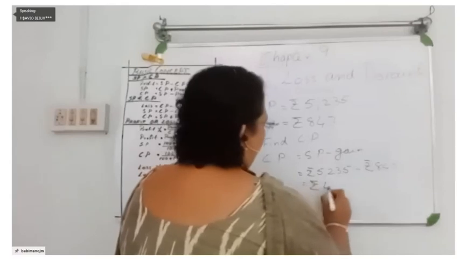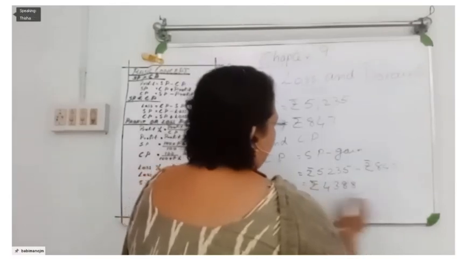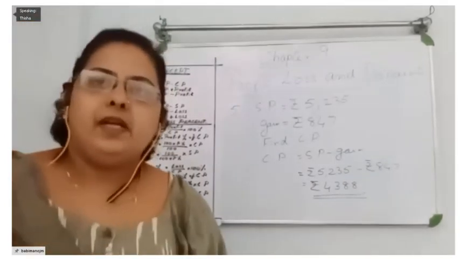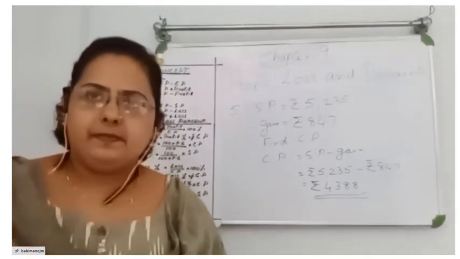Rupees 4,388. Got it? I hope all of you understood it.